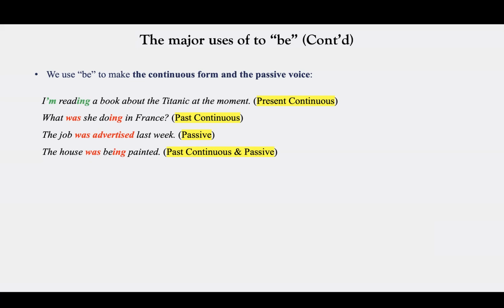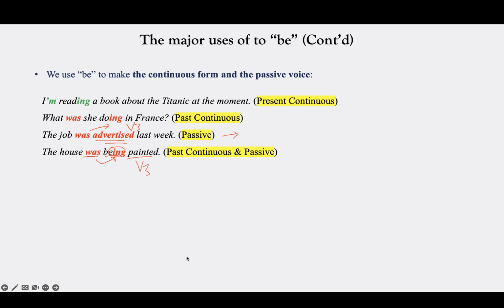So here, why do we use just verb 3 after was, but in this example we have was, and then we have being, verb ing, and then we have verb 3? What's the reason here?